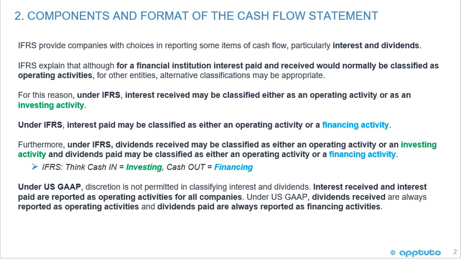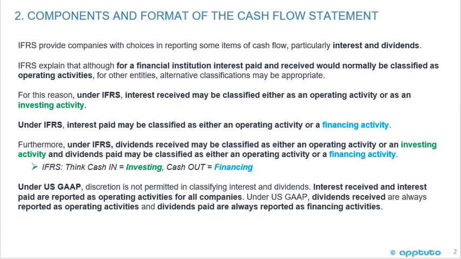So for IFRS, I made this little note, and that's why I used the green and blue. Think cash in is investing. I've invested in something, I'm getting a return. Cash out is financing. I got some money in. Why? Because I was financing somehow through debt or equity. So cash in, investing; cash out, financing. And it's either operating or investing or financing.